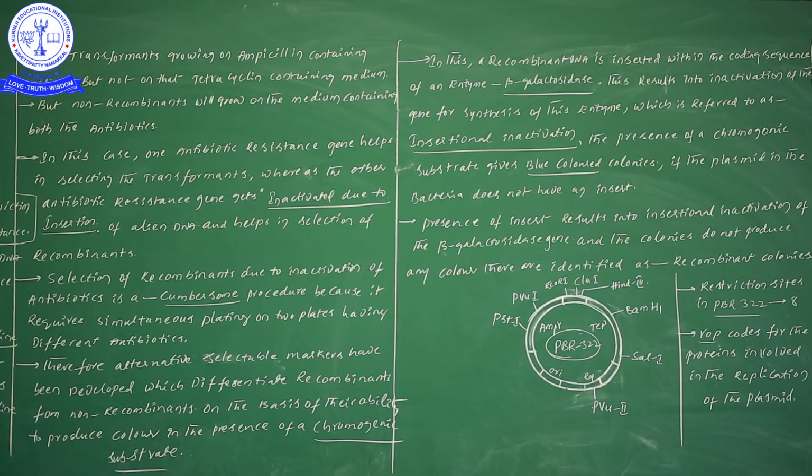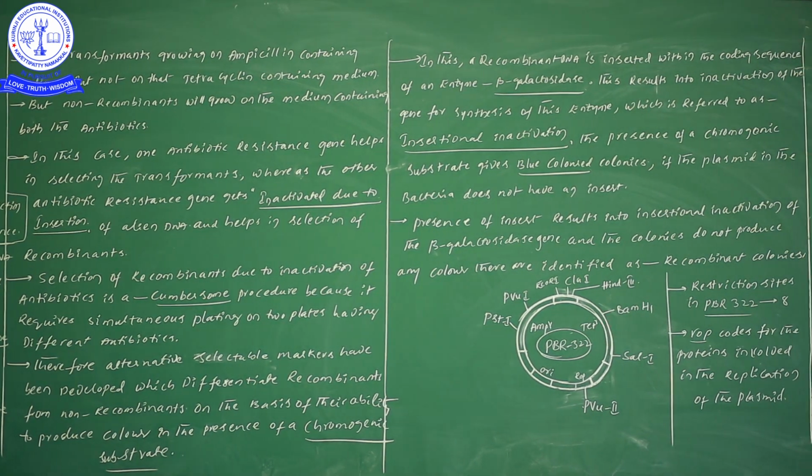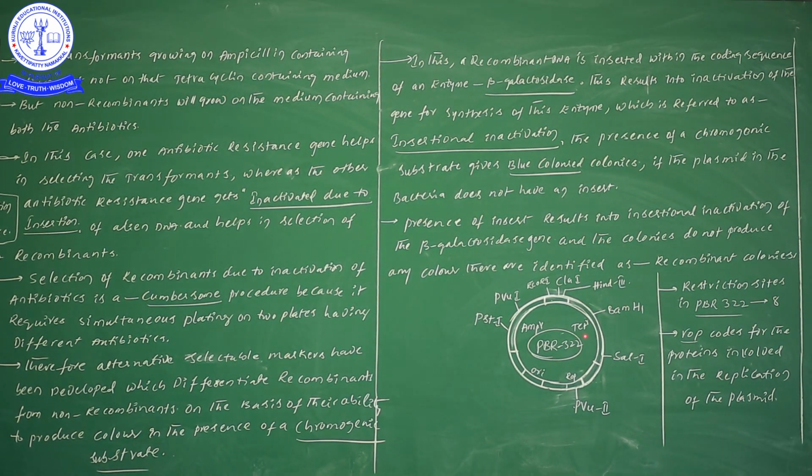Once after insertion of our foreign gene at the tetracycline region, suppose you try to grow it on the tetracycline medium, this particular thing will not grow. Can you guess why? Because when we have incorporated our foreign gene at the tetracycline region, now the tetracycline region is not in active mode, it has been suppressed. That's why, on the tetracycline containing medium, our transformants cannot grow.